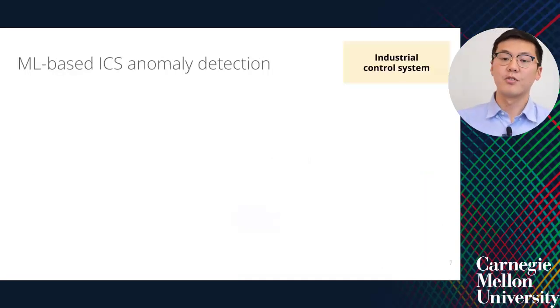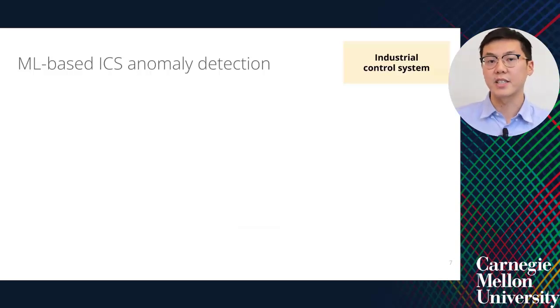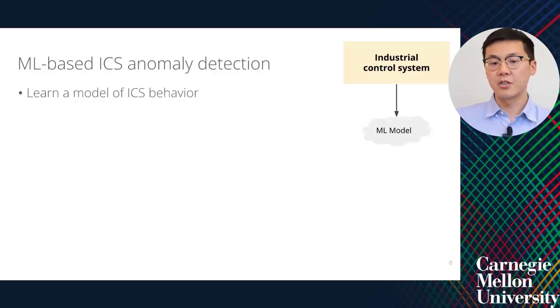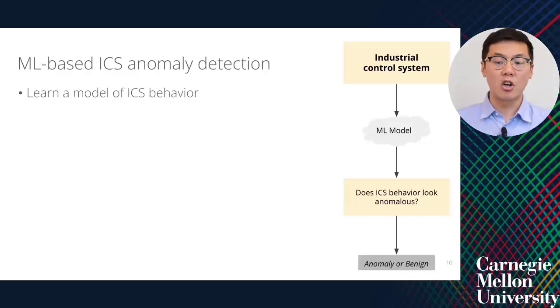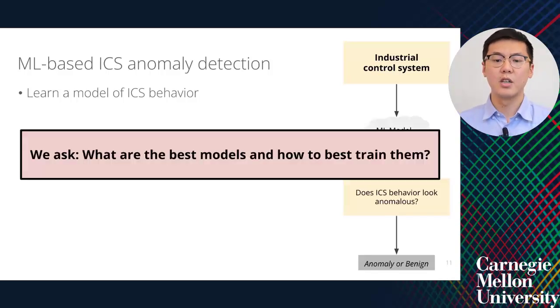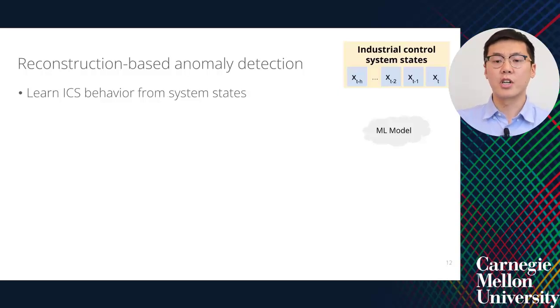A common approach to detect attacks in ICS is to use machine learning-based ICS anomaly detection. A machine learning model learns the ICS behavior and determines whether or not the behavior looks anomalous. In doing so, it raises an alarm if the behavior is anomalous. In this work, we ask, what are the best models for ICS anomaly detection, and what are the best ways to train them? In our work, we focus on a common instantiation of machine learning-based anomaly detection, reconstruction-based anomaly detection.